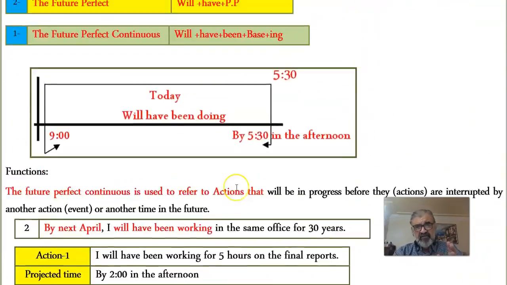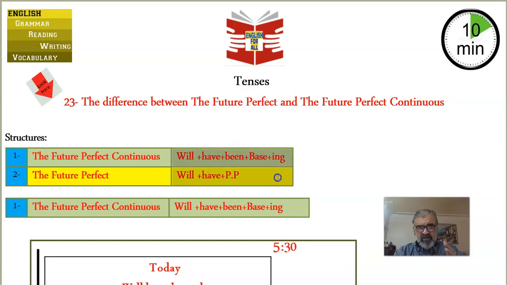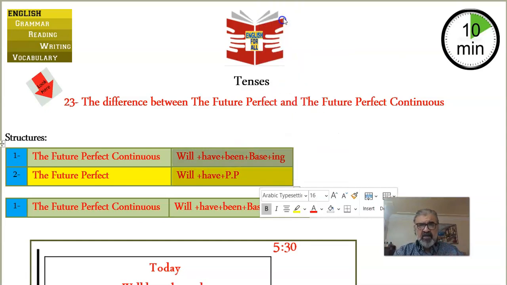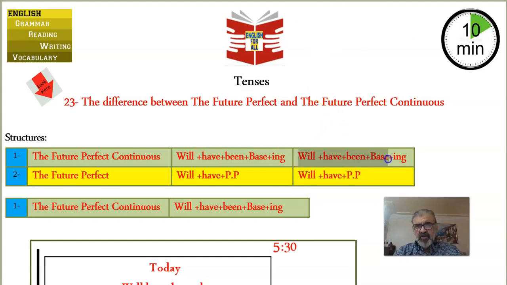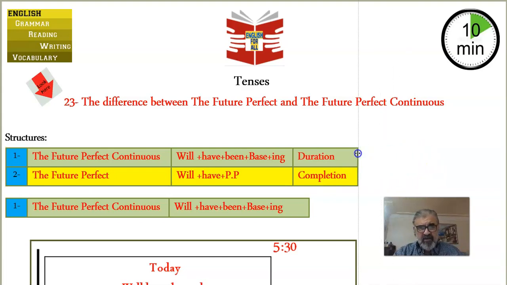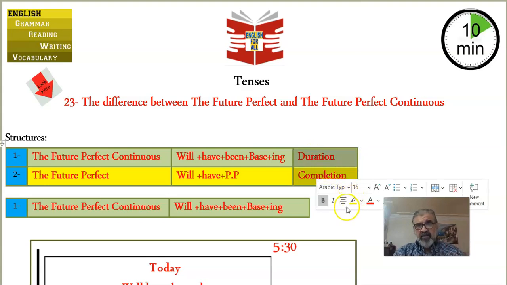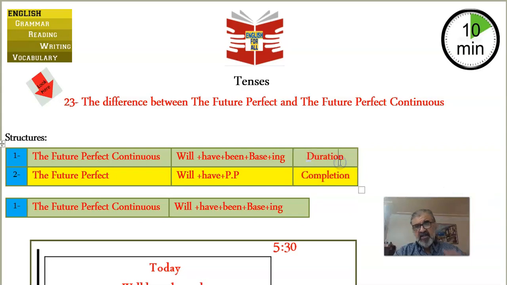So let's just sum up what we have just said. The future perfect continuous means what? Let's do it together. Future perfect continuous has to have something called duration, while future perfect has to do with the completion of the verb. So whenever you think about duration, always use the future perfect continuous. But if you think about a completed action at a certain time in the future, that's the future perfect.